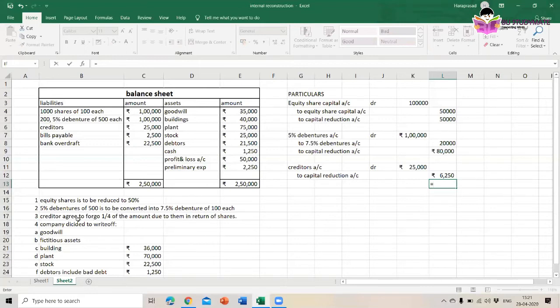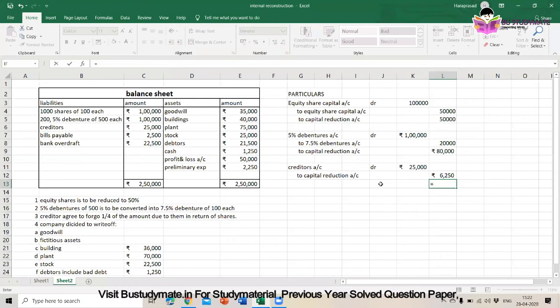It means the rest of the amount we need to return to the creditors by way of shares. So how much is the difference? 25,000 minus 6,250, that is 18,750 rupees we need to give back to the creditors in the form of shares.